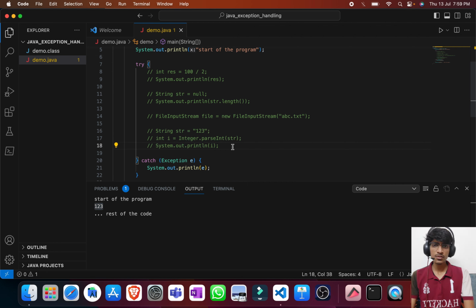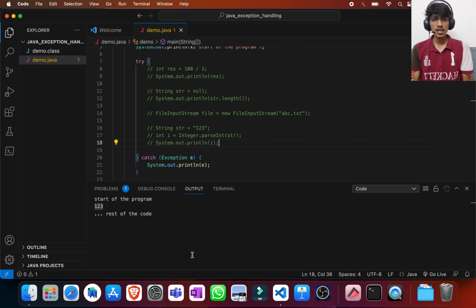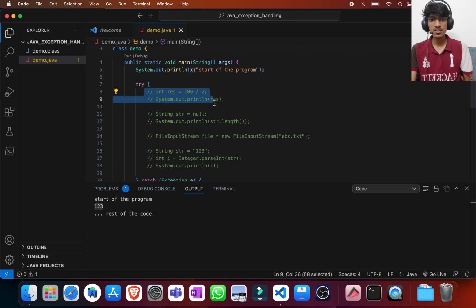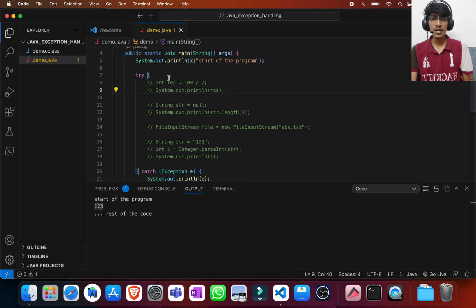So these were some examples of different exceptions we have seen, and we have also seen how we are tackling them by using try and catch. We will understand try and catch properly in the upcoming parts. For now, the basic understanding of exception and exception handling should be clear to you. So to summarize, as we have seen in our real life example as well, an unwanted or unexpected event that is disrupting the normal flow is an exception. Same thing is happening in our program as well. We are having an exception that is disrupting the normal program flow, and exception handling is a mechanism to handle these exceptions so that we can maintain the normal flow of our programs.